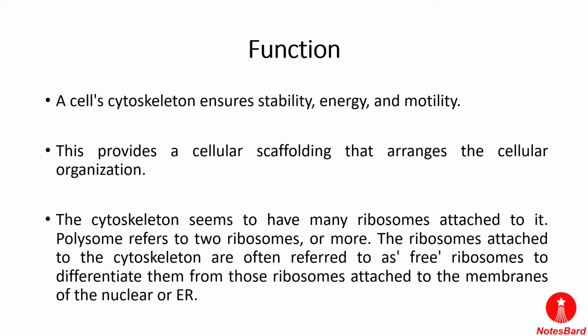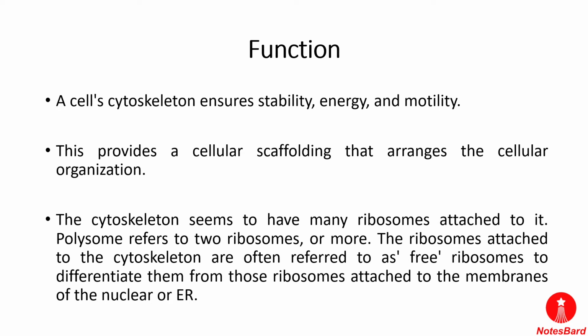Now the cytoskeleton seems to have many ribosomes attached to it. The polysomes, which we have discussed, are formed when two or more ribosomes are attached together. So this is known as the polysome.